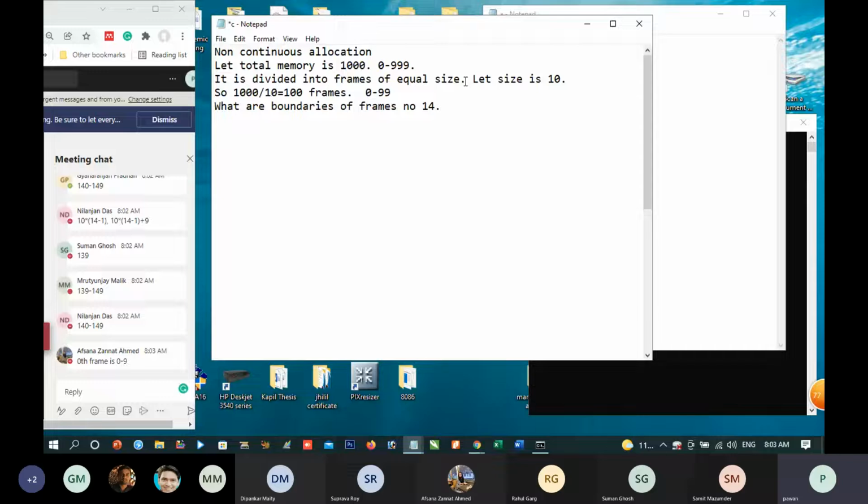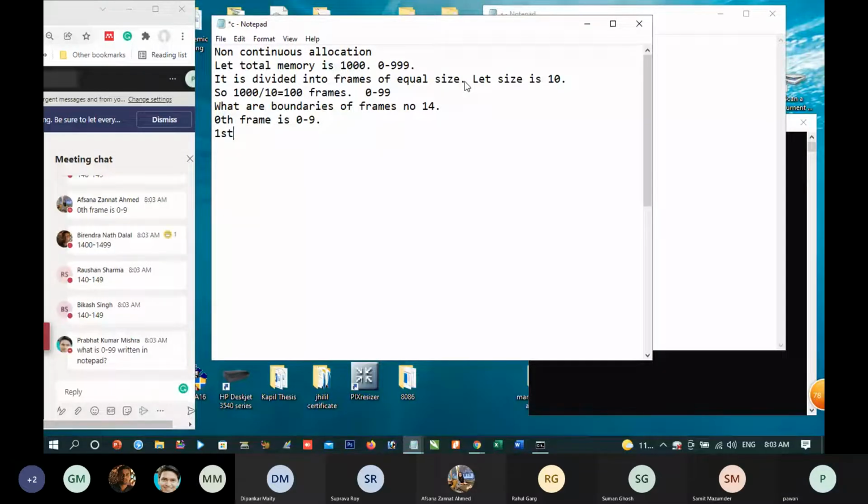Yes. The 0th frame is 0 to 9. Fine. The first frame is 10 to 19.